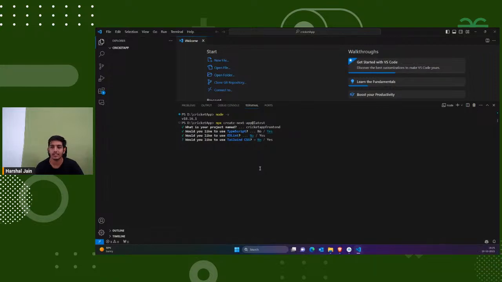I'm just making the setup as simple as possible. Okay, so guys, here you can see it's asking, do you want to use Tailwind CSS? No, we are not going to use Tailwind CSS. Then you can see it's asking, would you like to use src directory?